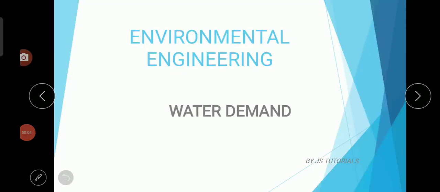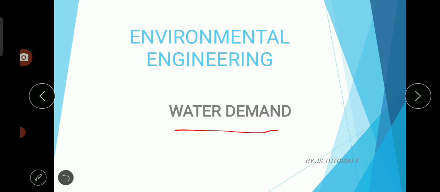In the present session we will discuss water demand. What is water demand? Water demand is nothing but the total quantity of water required by a town or a city. That total quantity of water required by a town or city is known as water demand.